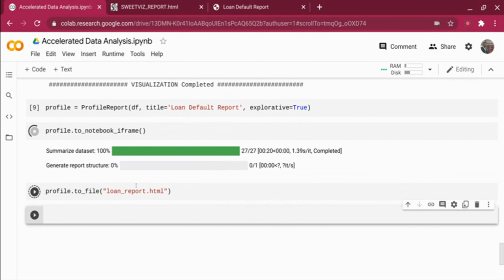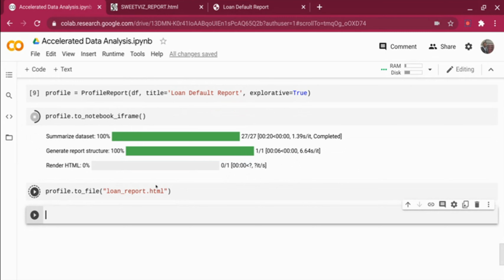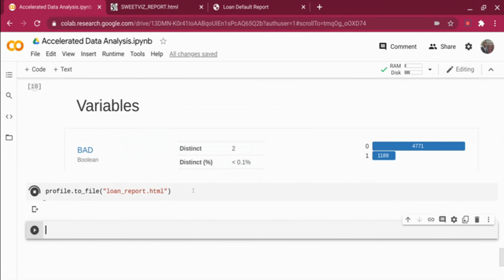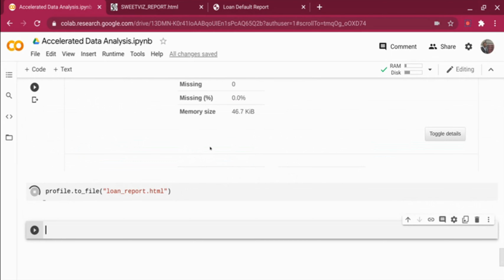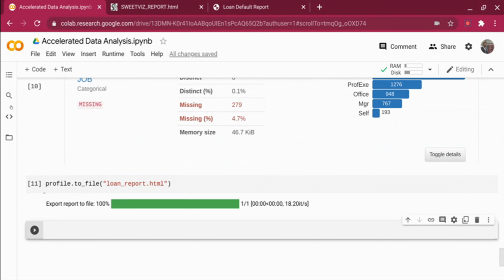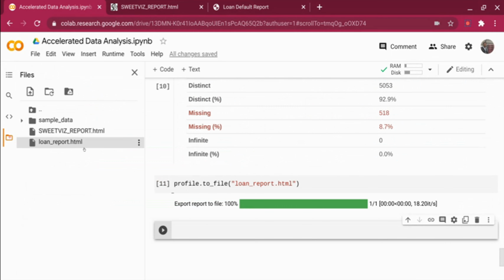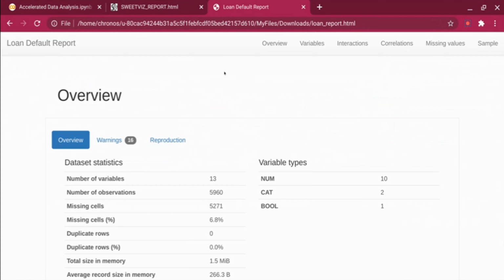That's what it's going to do. Now, once it generates the report, you can see the report in the iframe itself. Let's just give it some time. But I already downloaded the report over here, and you can see basically it gives a report like this. In this case, it's going to generate a report in the local. I have already downloaded the report, and this is the report. This is how the report looks.